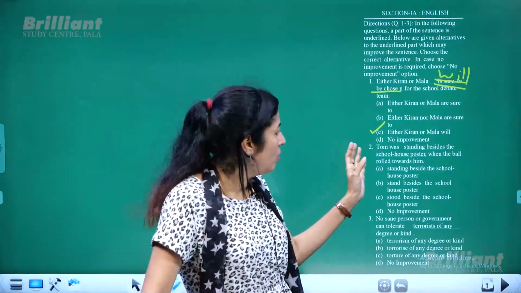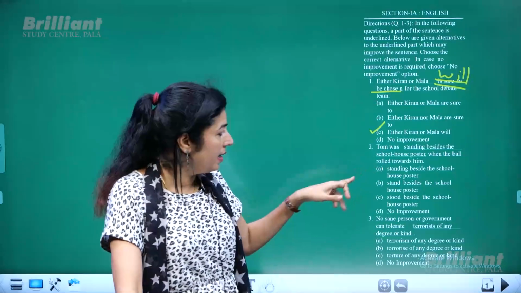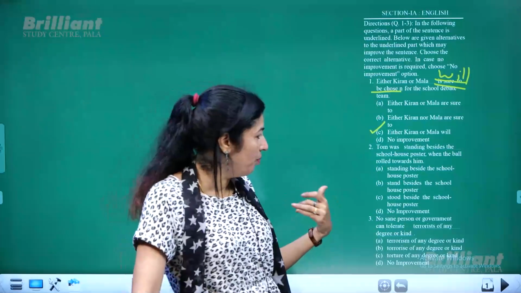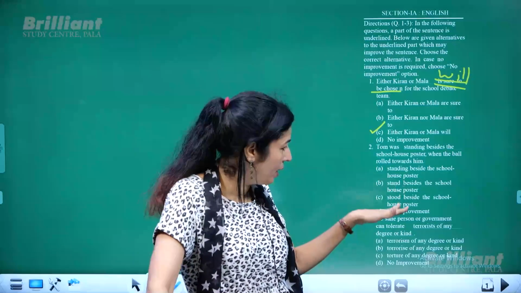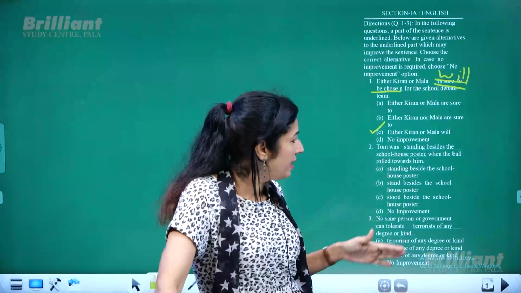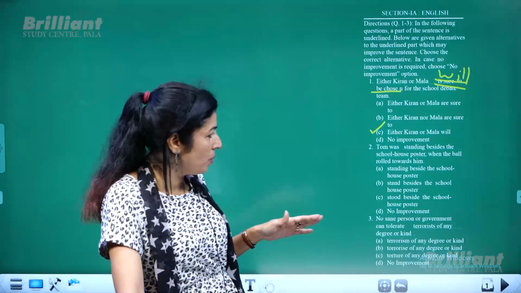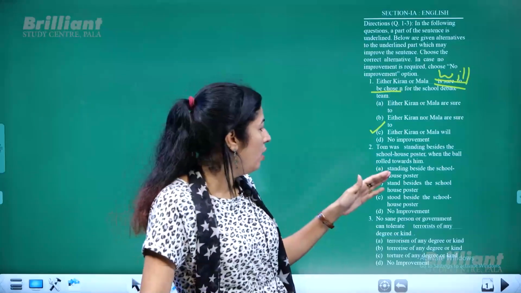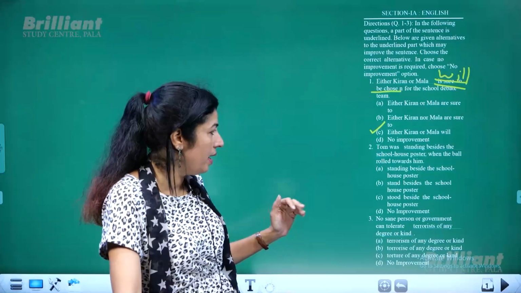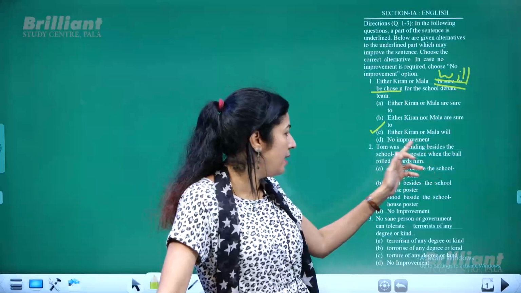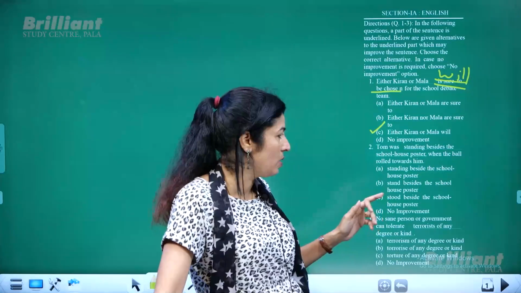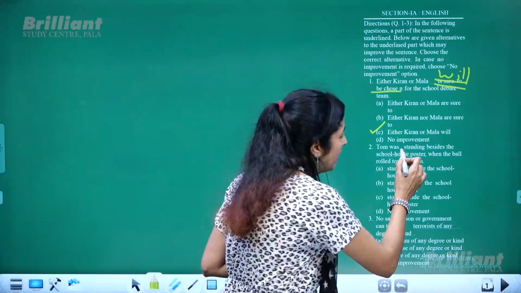All right, so now next is the underlined part. If it requires improvement, you need to improve it. Tom was standing beside the schoolhouse poster when the ball rolled towards him. Okay, Tom was standing beside the schoolhouse poster. So this part is underlined.